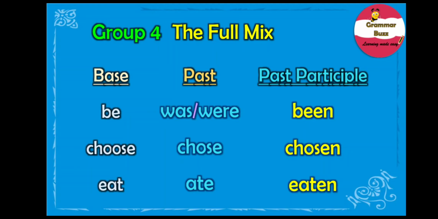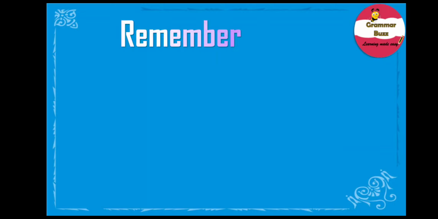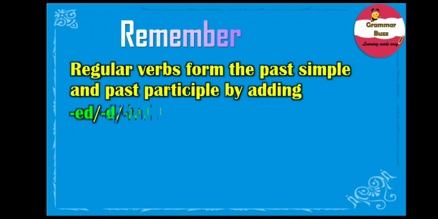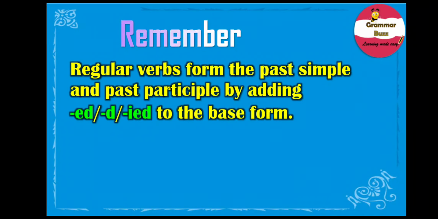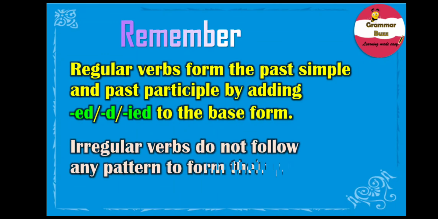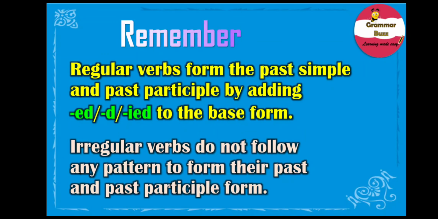And now it's time for us to remember. So what do we need to remember? Well, all we need to remember is regular verbs form the past simple and the past participle by adding ed, d or ied to the base form. And irregular verbs do not follow any pattern to form their past and past participle form. You simply need to memorize them.